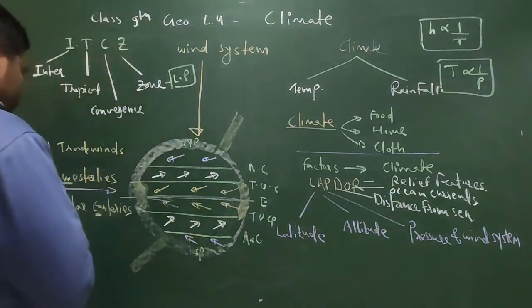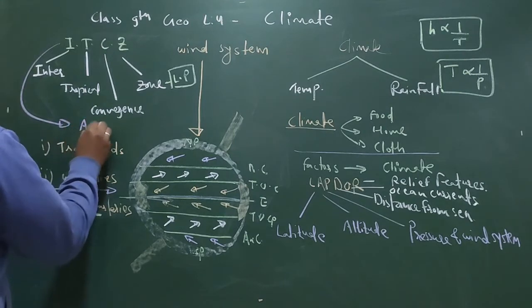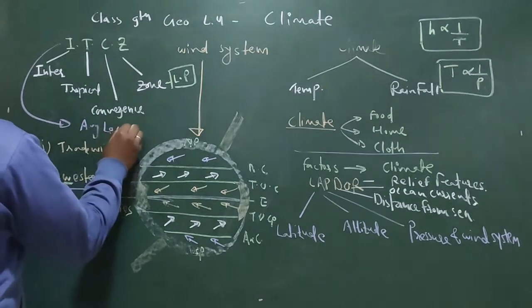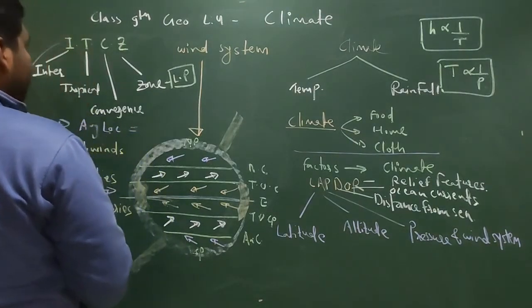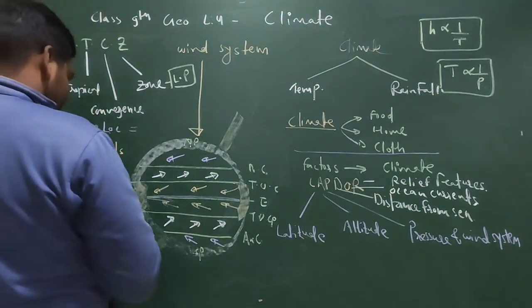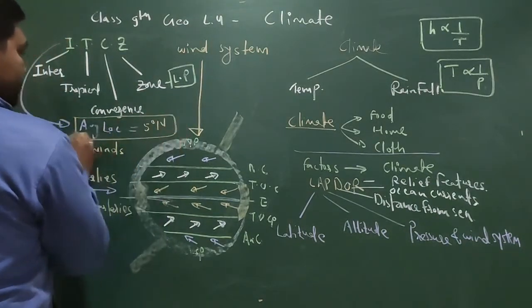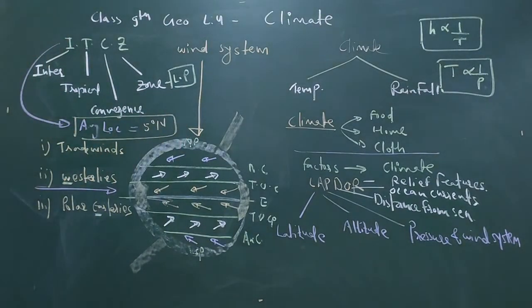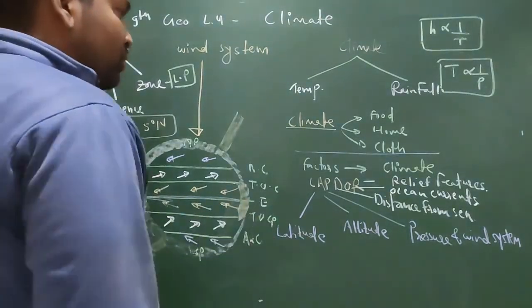So on an average, if you want to see the average location of ITCZ, average location is 5 degree north. What is the average location of ITCZ? 5 degree north. Sometime in competitive examination, this question is coming that what is the average location of ITCZ. So always remember it is 5 degree north. So I hope this ITCZ is also clear, pressure and wind system is also clear.